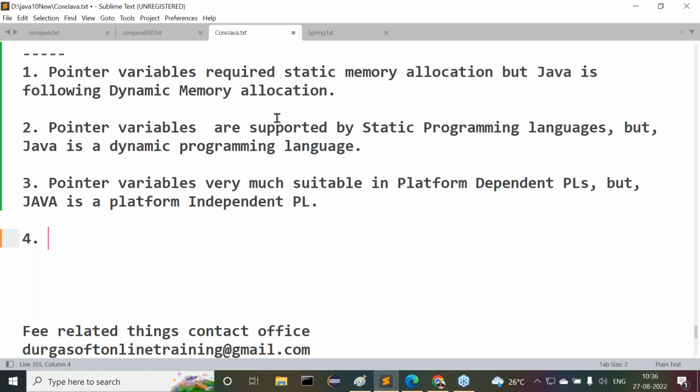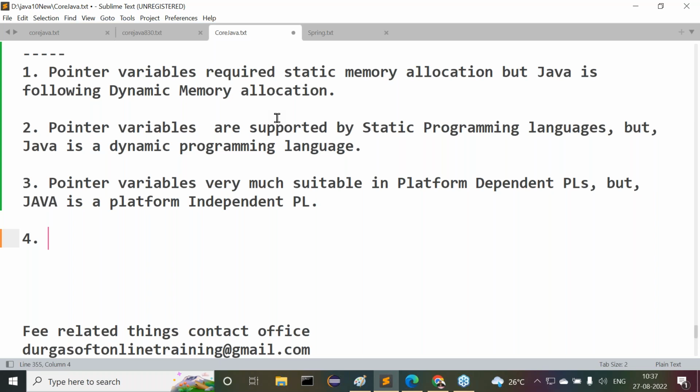It is not on a single level, it is multi-level. One pointer is referring to another pointer, that pointer is referring to another pointer, and that one is referring to some other pointer, which is finally referring to the data. Multiple levels of references are available. In multi-level pointers, if the level is 2, 3 or 4, it is okay. We can trace which pointer is referring to which pointer and which pointer is referring to which data.